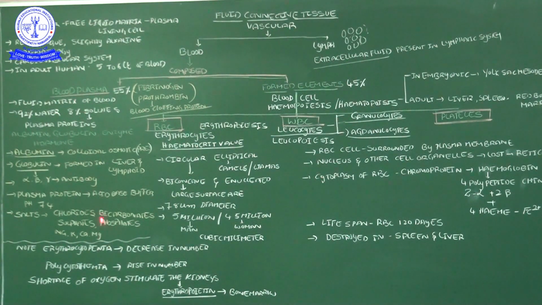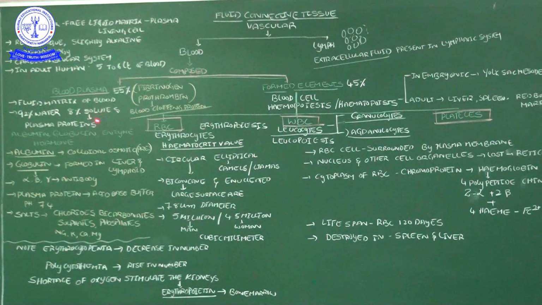Now, coming to the blood plasma, what is the blood plasma? We want to know what is in the blood plasma. Blood plasma is nothing but the fluid matrix of the blood. Already we discussed the fluid matrix of the blood. Then in this fluid matrix, the major component is water. How much percentage does water have? 92%. 8% is solutes. Solute means what is dissolved. Some things are dissolved in the water as dissolved particles.